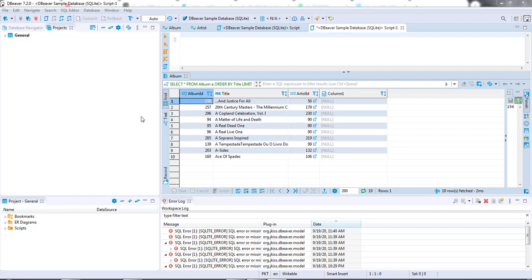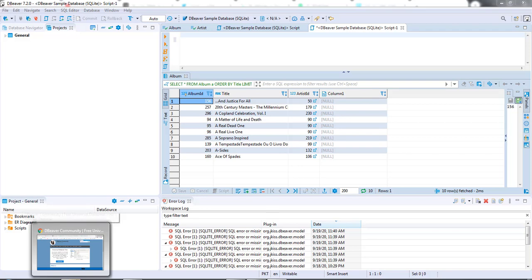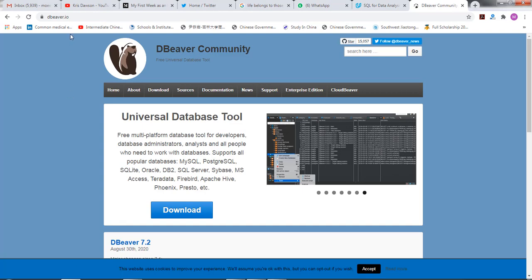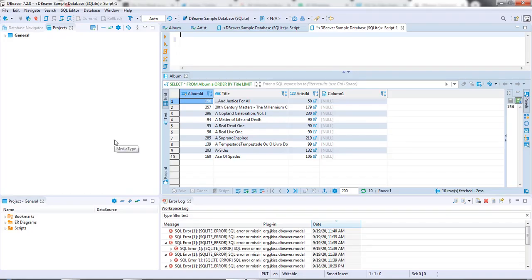To write my SQL queries, I will be using DBeaver. DBeaver is a universal database tool on which you can write SQL queries. You can load your datasets into it, but that is something for a later time. If you want to download DBeaver, you can go to dbeaver.io. But if you are working on another universal database tool such as pgAdmin, that is completely fine as well. I'll leave a link to the DBeaver download in the description below. There's no difference between DBeaver and pgAdmin. It's completely up to you.